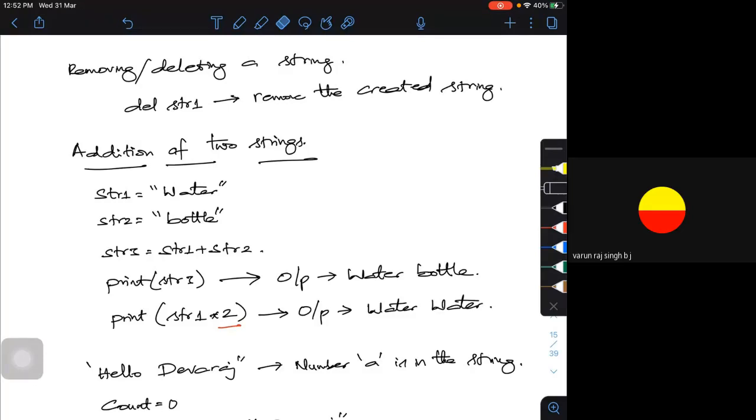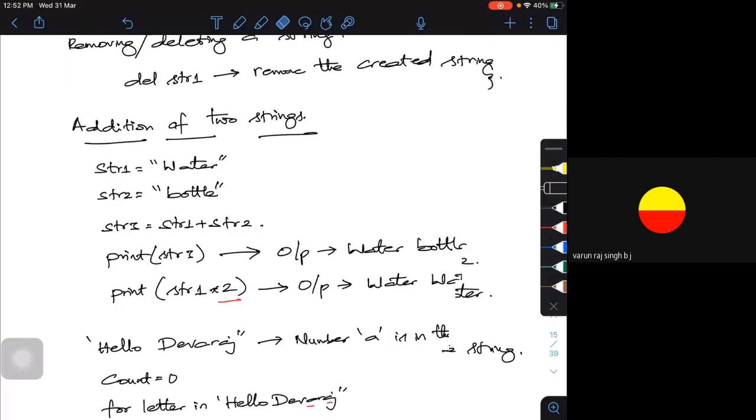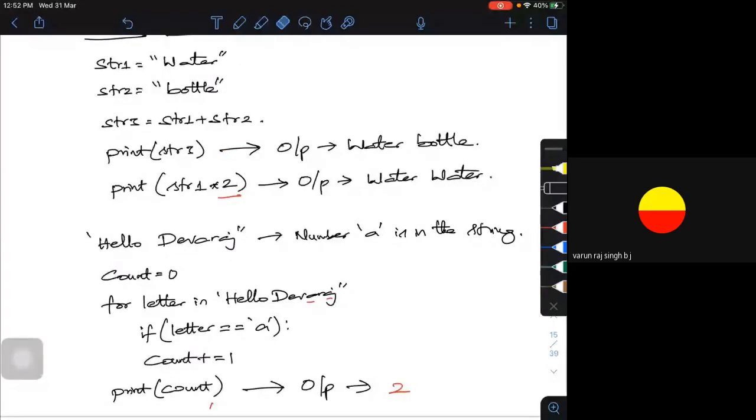So I want to get it 2 times, just str*2. I'll get the first string, what I'm going to create, water, printed 2 times. So these are something like addition and multiplication operations. What I used to do on lists and tuples, the same thing can be done on the string also. And there's one more advantage when I speak of strings actually. I can do some kind of an operation on it.